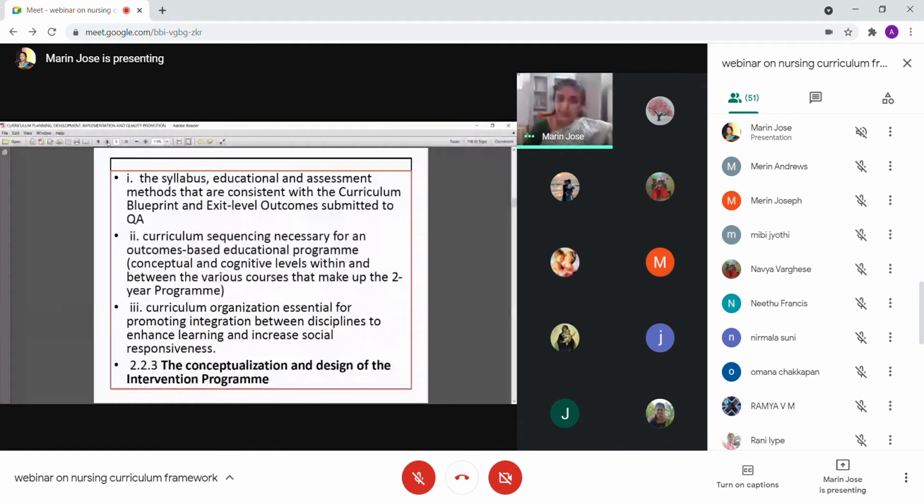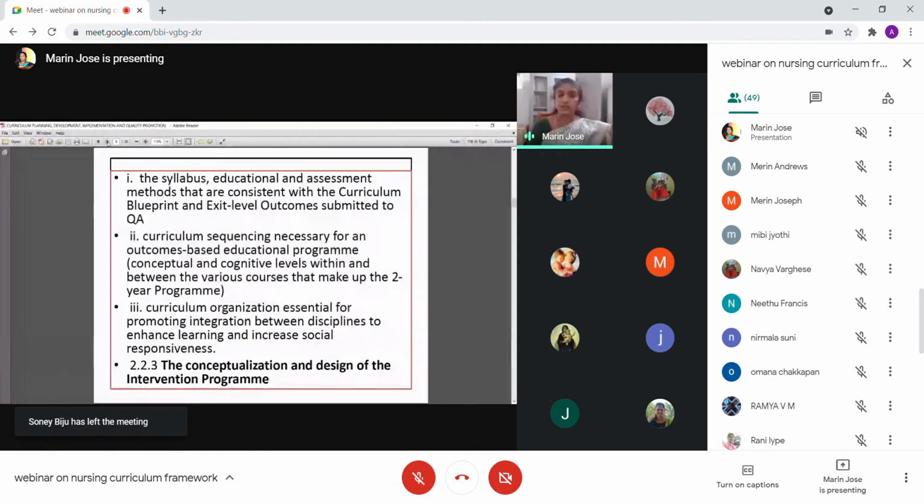And we have different other types of approaches prevalent, but the most popular way of arranging a nursing curriculum is spiral, because it is more organic, more logical, more connected, and that will make more sense to the learners. So that kind of thing we will have. And we have the conceptualization and design of the teaching learning process.